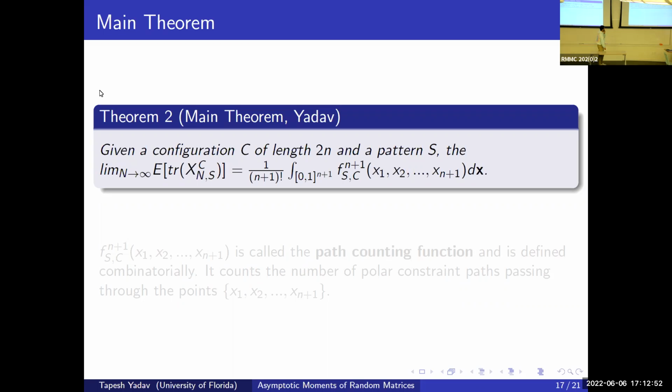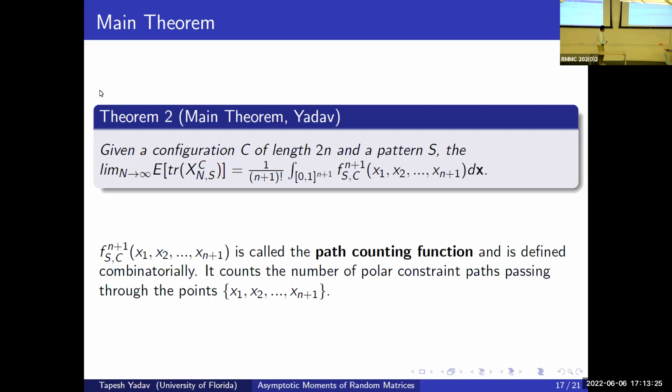In simple words, what it says is that on the left-hand side we have the moment of the pattern matrix X_{N,S}. X_{N,S} here represents the pattern matrix, and what this theorem says is that the moments of the pattern matrix converge, and they go to the integral of a combinatorially defined function, which is given here. So it's averaging a certain function, which is defined combinatorially. This function is called the path counting function.